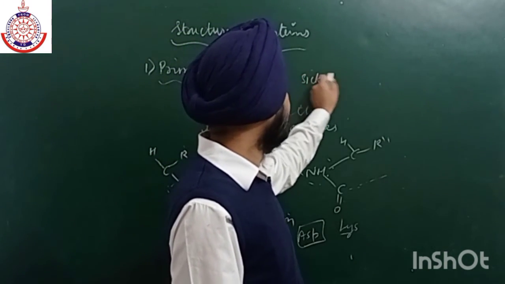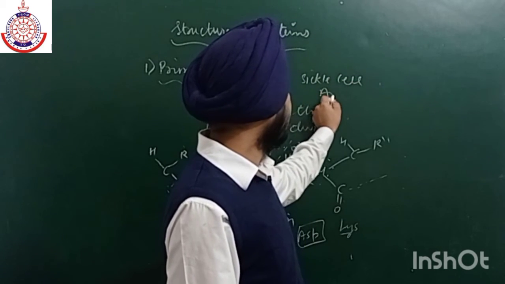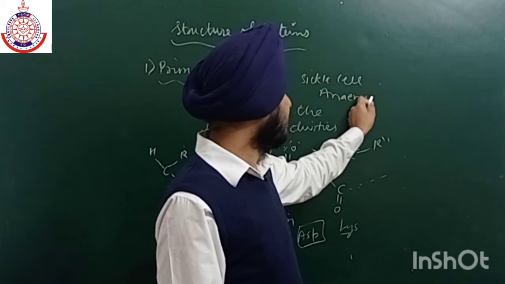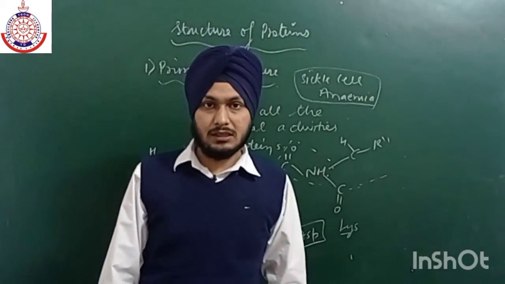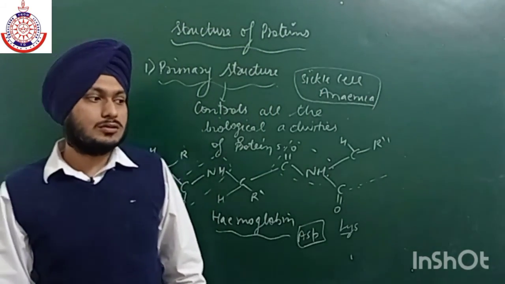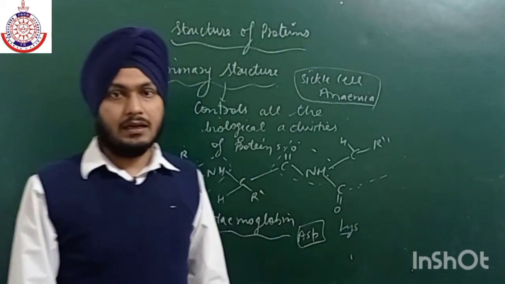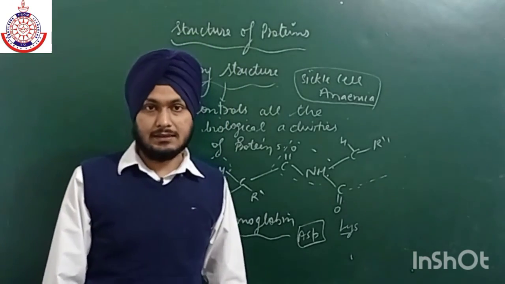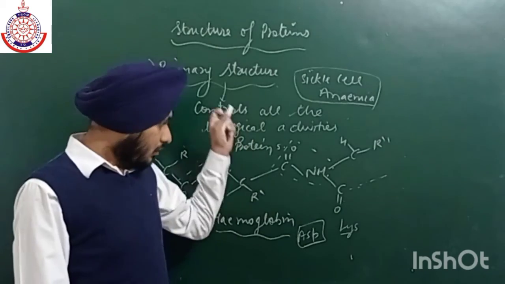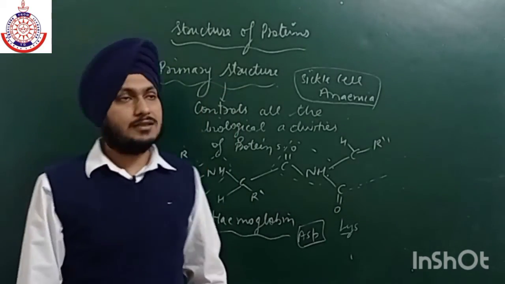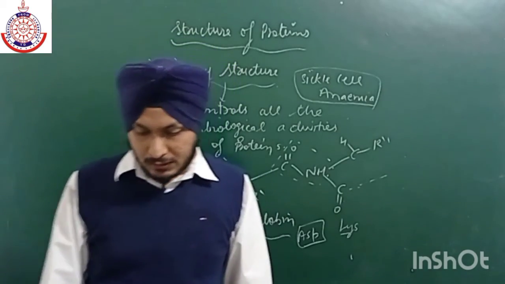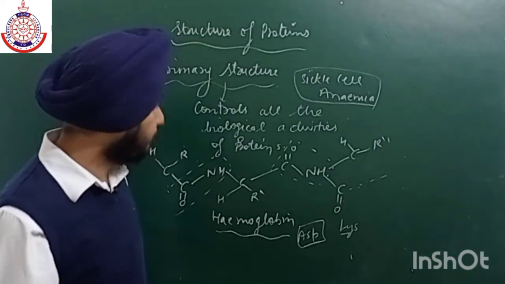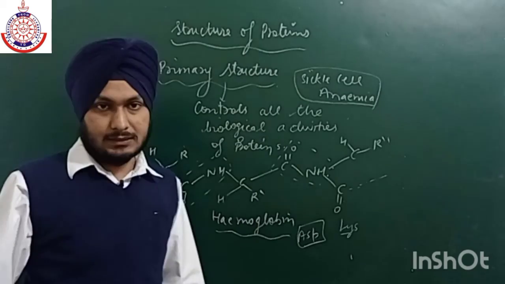In sickle cell anemia, the cells become so thin that they can even burst, which leads to sudden death. So that is why these primary structures are very, very important, and all the biological functions depend upon these primary structures.